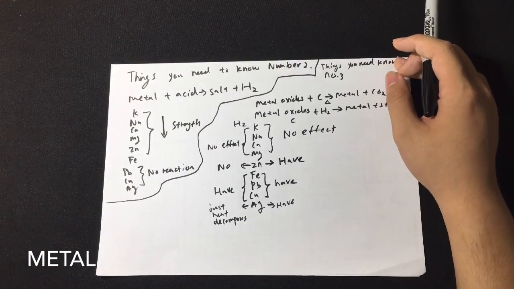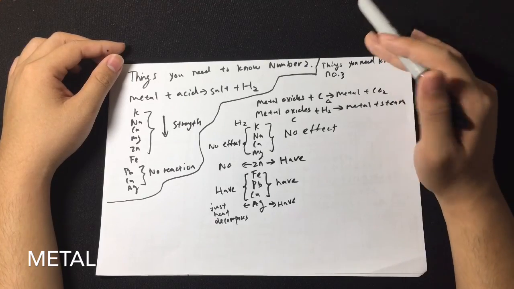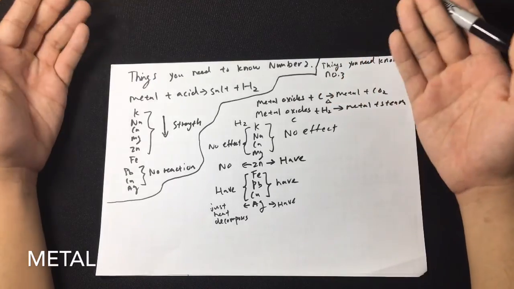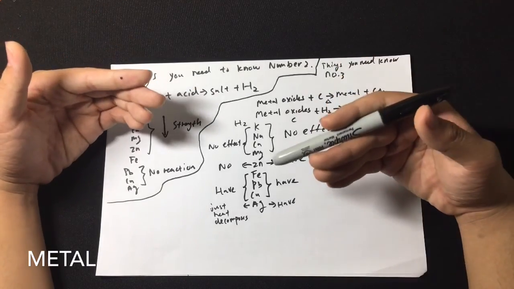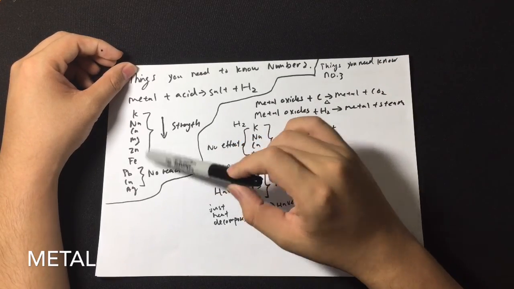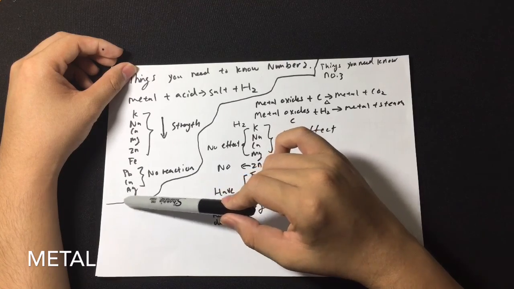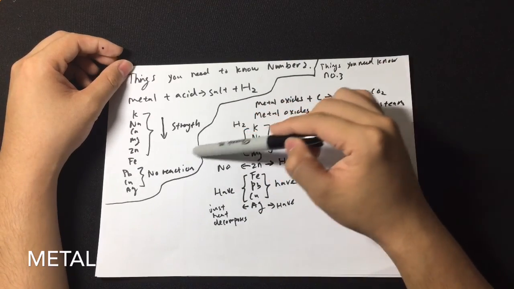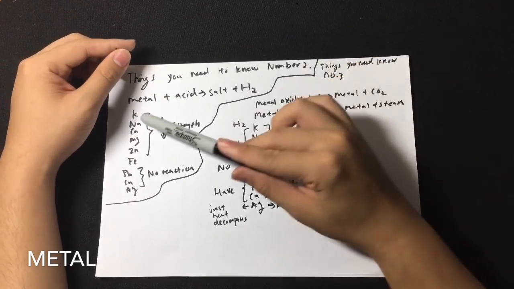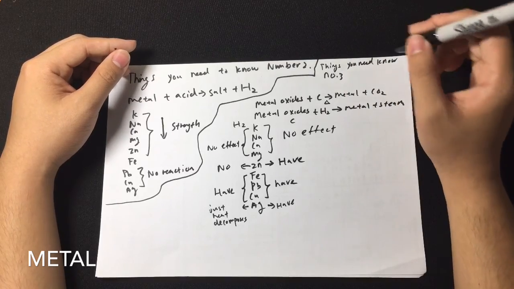So now we'll move on to the next part, which is on acid. As we learned in the previous chapter, metal will react with acid to produce salt and H2. As you know, H2 is explosive. That means you expect the reaction to be very violent or vigorous. So the first few react all the way until iron, and subsequently from lead, copper, silver onwards, there will not be a reaction. And of course, the level of intensity for the chemical reaction also depends on the reactivity of the metal itself.